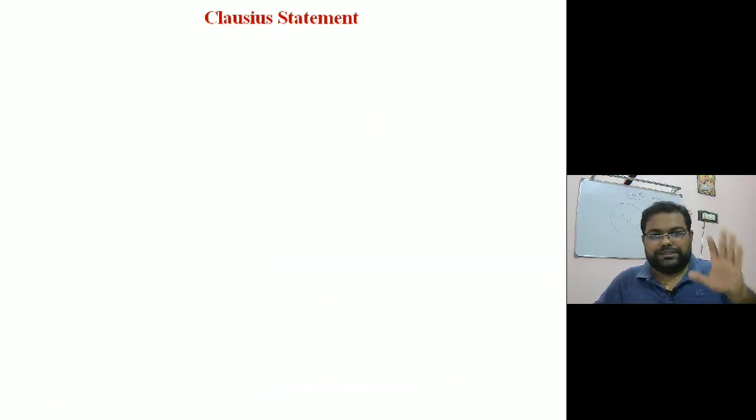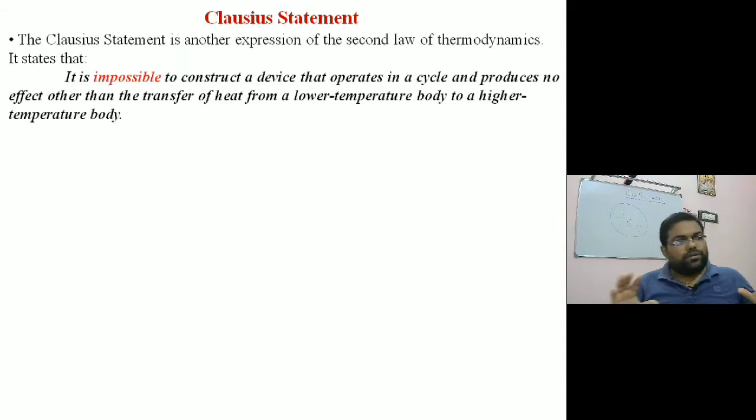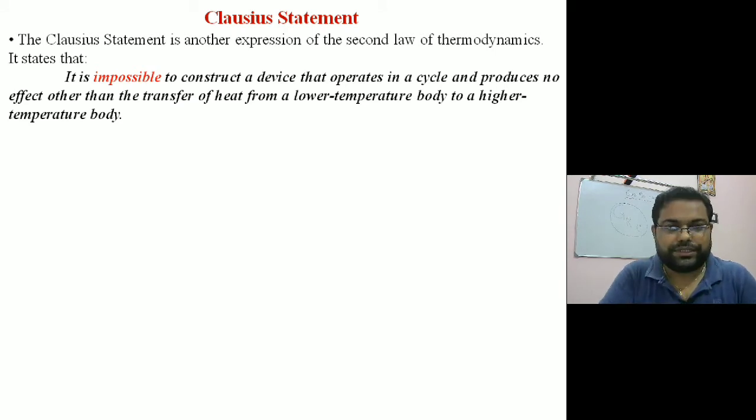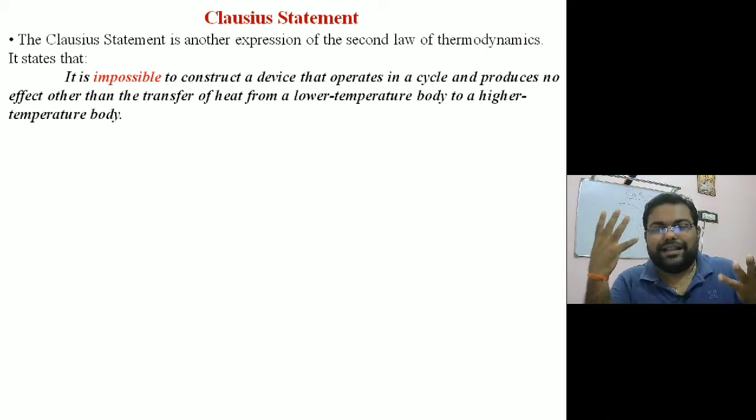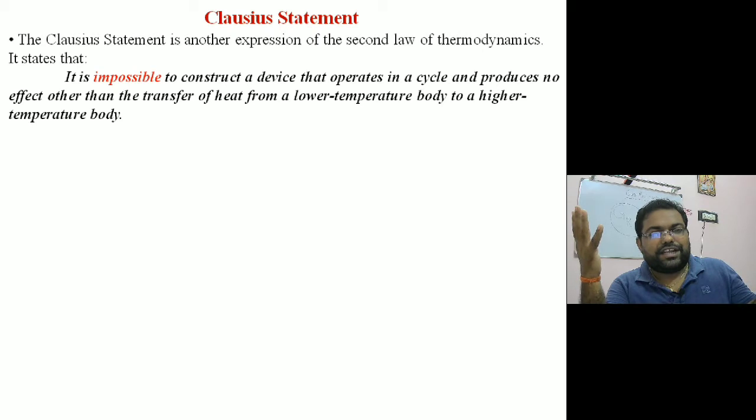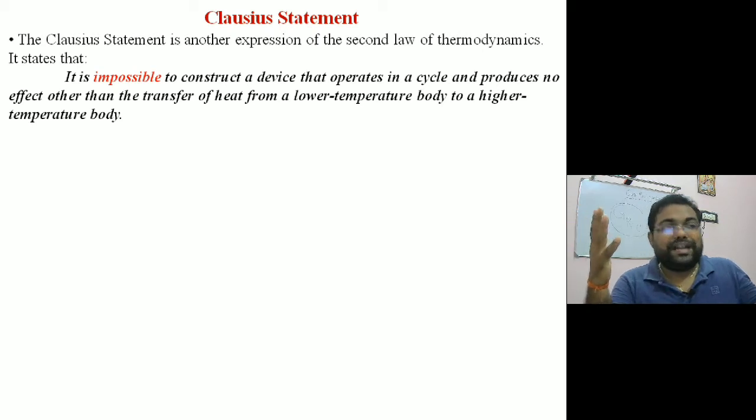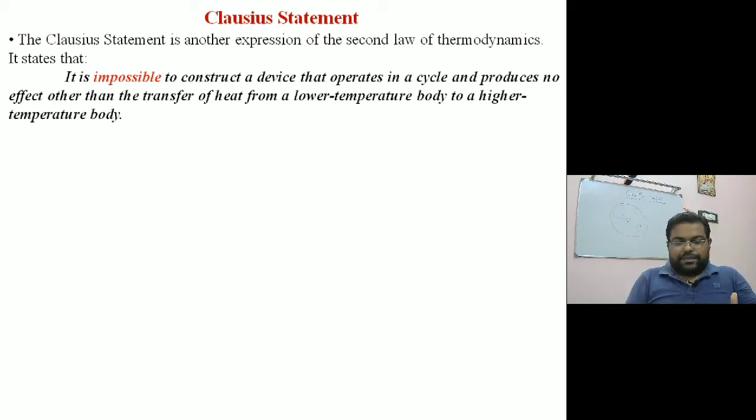So the next statement is the Clausius statement. This fellow talks about the reverse direction of the flow, from low temperature to high temperature. As per it, it is impossible to construct a device that operates in a cycle and produces no effect other than the transfer of heat from a low temperature body to a high temperature body. That means when we are transferring heat from a low temperature body to a high temperature body, we need to do some external work on it.